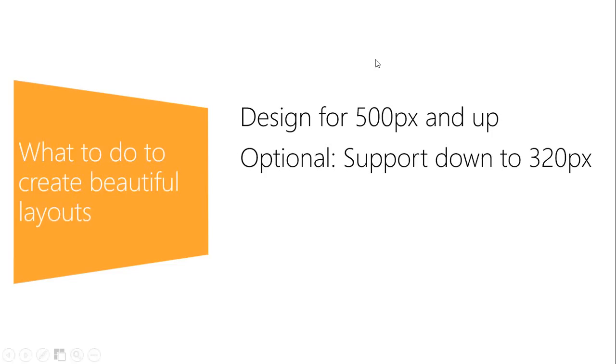So moving on, let's talk about how you can design 500 pixel and up, with optional support down to 320 pixel. Like I mentioned before, to get your application certified for the store, you do not need to implement the snap view, but you can; it's an optional choice. If there's relevant content that you would like to display, like scores, feeds from Twitter which are easily readable at 320 pixel, or feeds like weather, all of these kinds of applications can take advantage of 320 pixel, but it's optional.